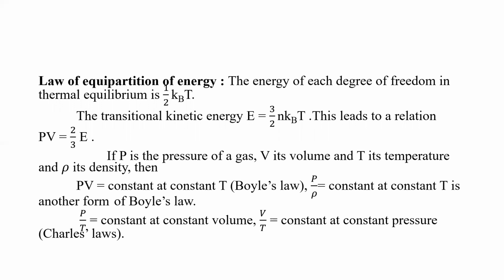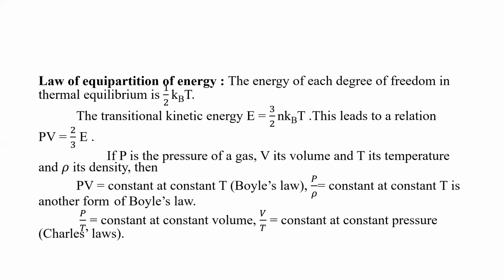If P is the pressure of a gas, V is the volume, T is its temperature, and rho is the density, then PV is equal to constant at constant temperature. Then P by rho is constant at constant temperature. This is another form of Boyle's law.